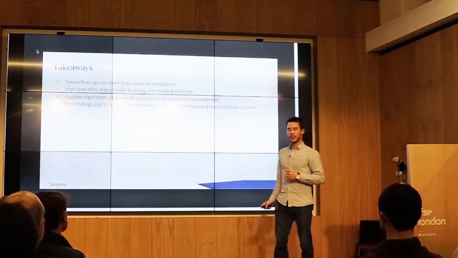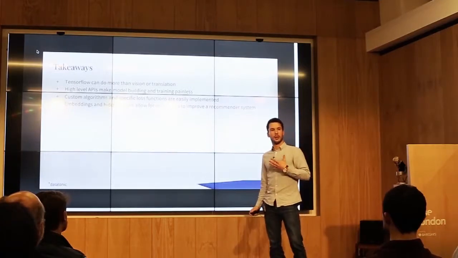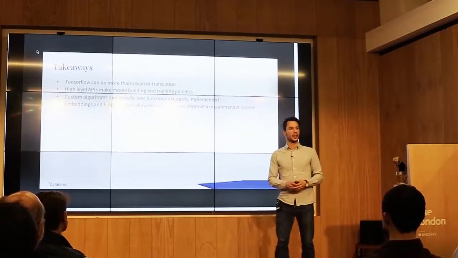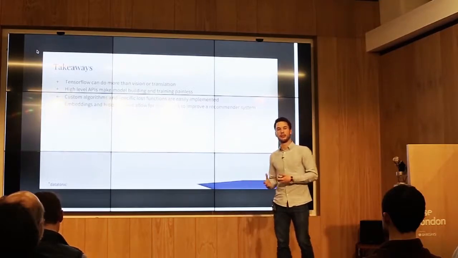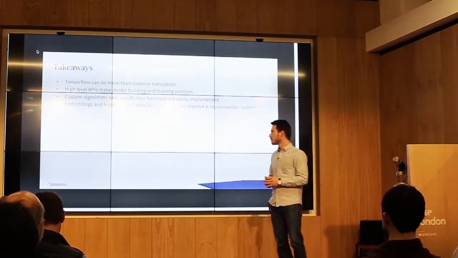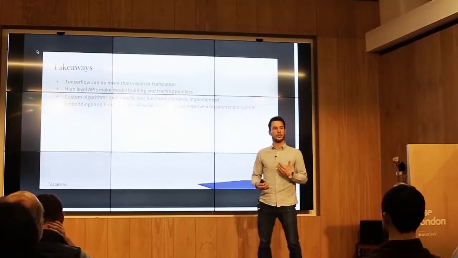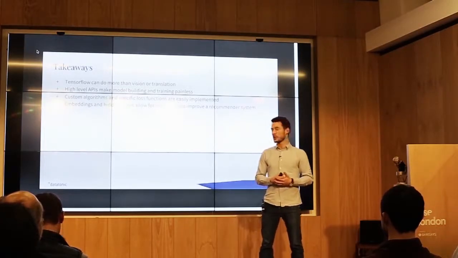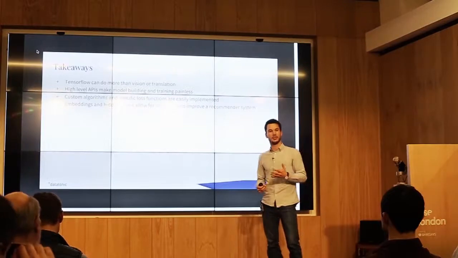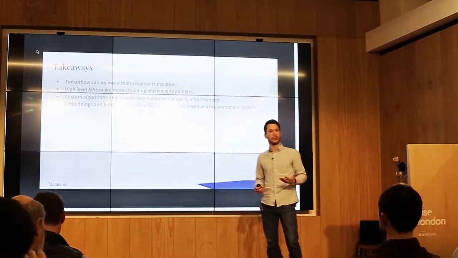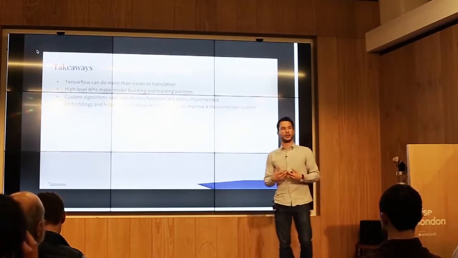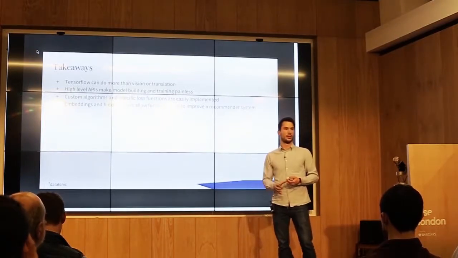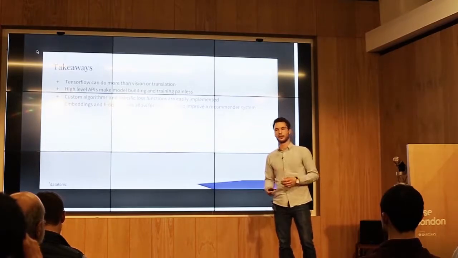It's quite straightforward to implement custom algorithms or architectures, and then even swap out the loss functions and just really be creative with what you do in TensorFlow. And this embeddings plus hidden layer, multi-layer approach seems to be now almost a standard way to do things in deep recommender systems. It just allows you to have a lot of freedom and really tailor your TensorFlow model to the data you've given and to the objective you want to maximize.